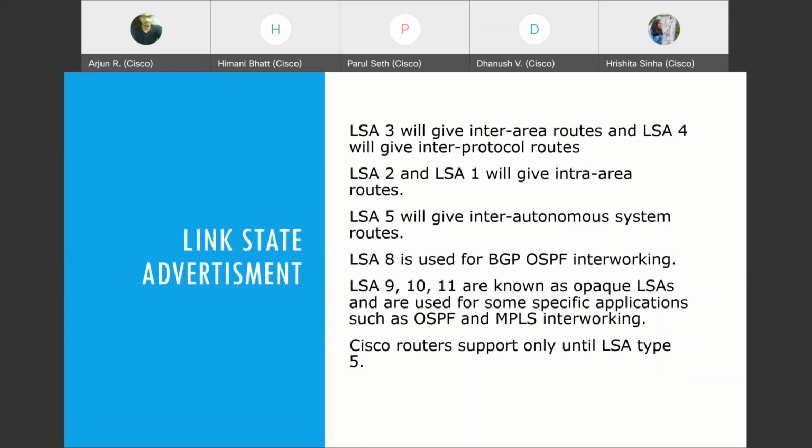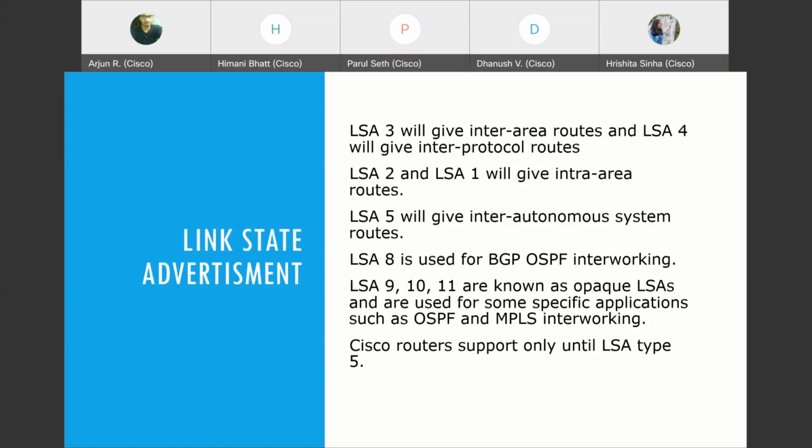So there are like 10 routers that run OSPF and 2 routers that run RIP, and these two should be merged. So the RIP routes should be redistributed to OSPF and vice versa. For that, LSA 4 packets are used to communicate between different protocols like RIP or EIGRP, etc.